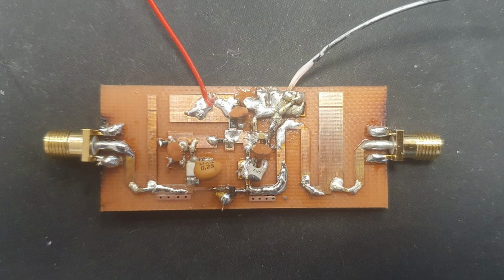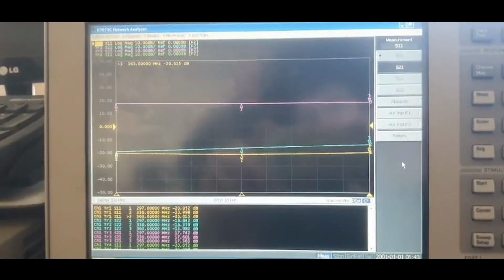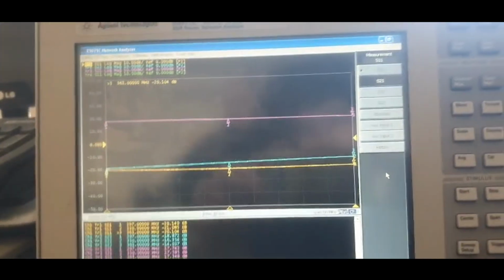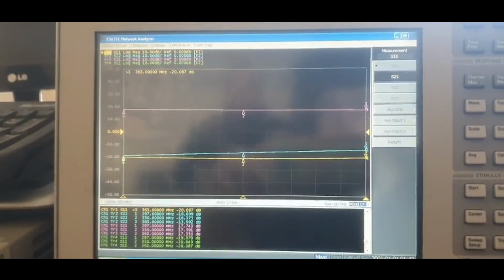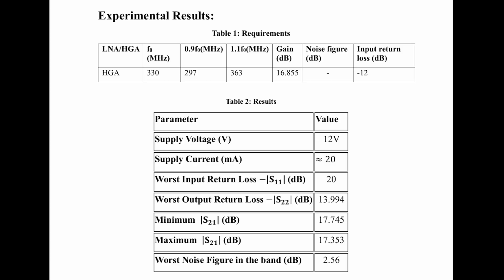This is the circuit itself, and the next video shows the network analyzer test setup and the results. The next two tables are the requirements and results.